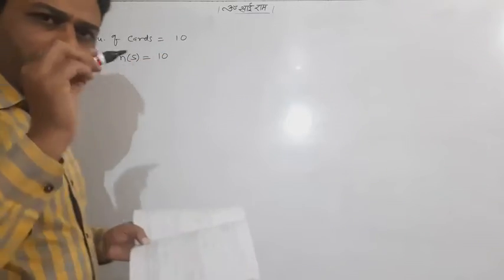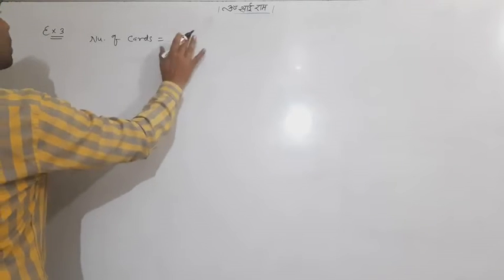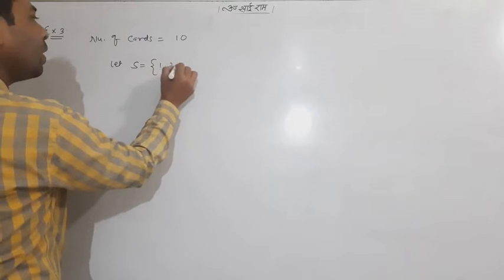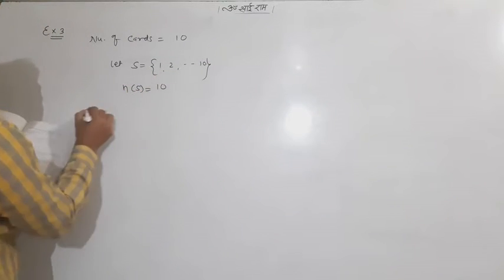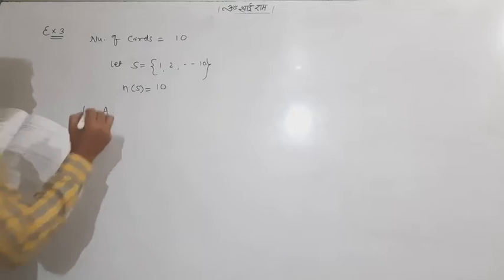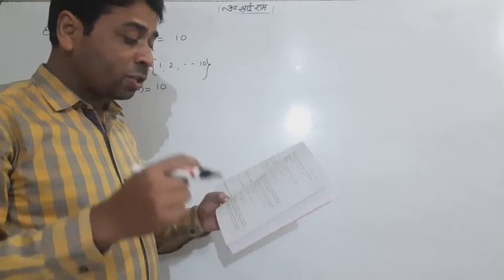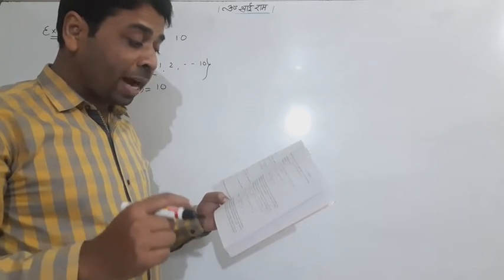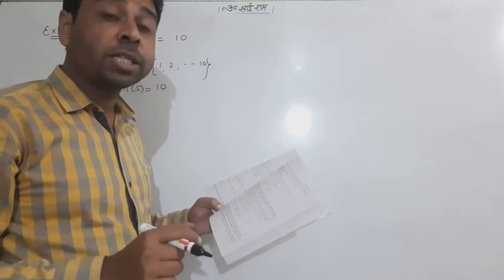S will be the numbers 1, 2 till 10. So N of S will be 10. Now I assume A. What is A? Look at the question. If 1 card is drawn and it is known that the number, if it is known, it means it is given. It will be considered B.